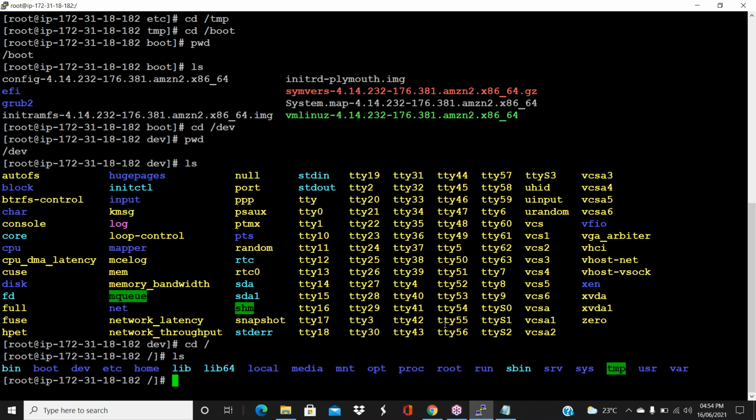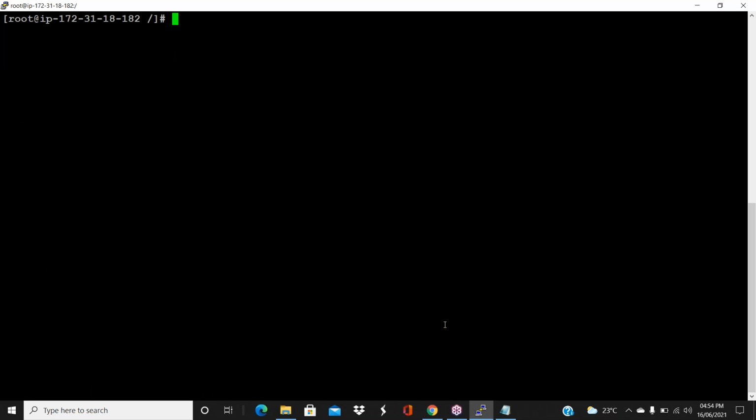Okay, now next, clear the screen. Now I will show you how to create files and folders in Linux. Generally, where do we create the files? There are so many folders under this, right? You can directly create under the slash folder, or else first we'll create folders, guys. Example, application related, I want to store the application data and all. Then I'll create a folder.